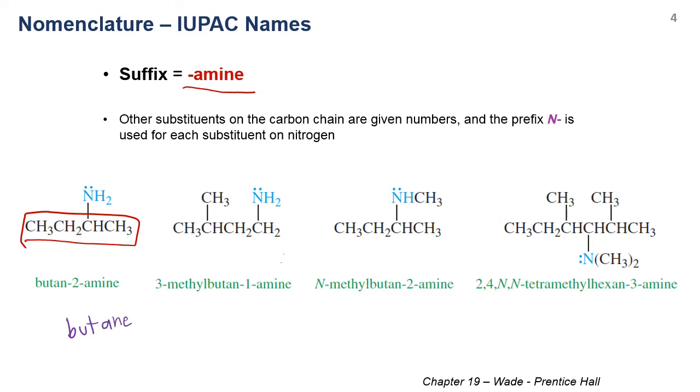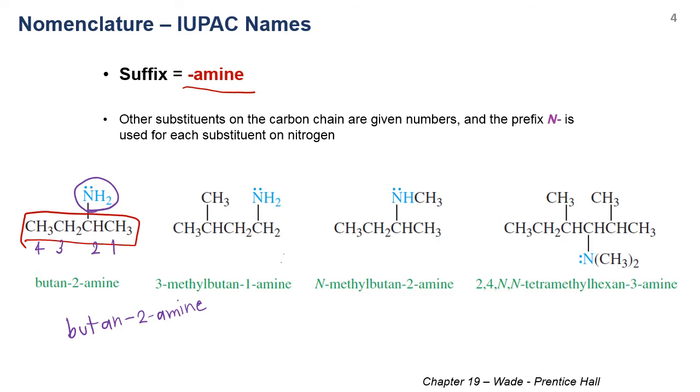But if we want to specify that there is an amino group at the second carbon, then we cut out the E, and then we put in the number 2 and follow with the suffix amine. So it becomes butan-2-amine like this.